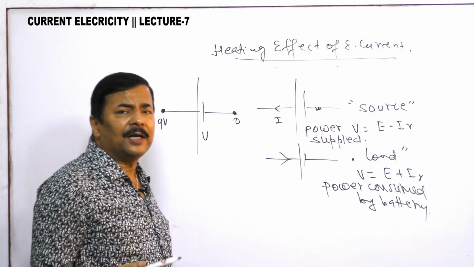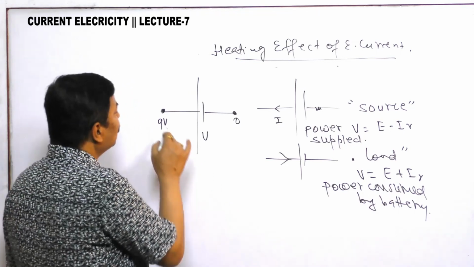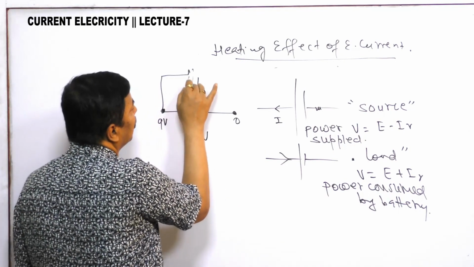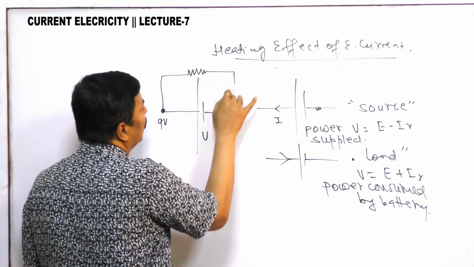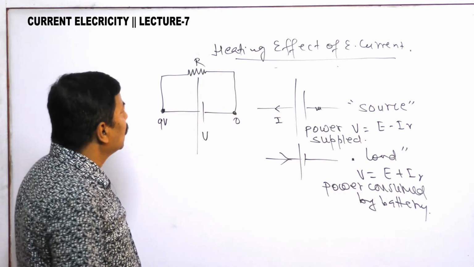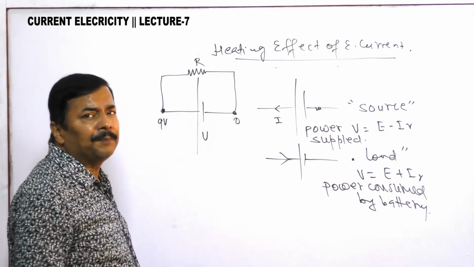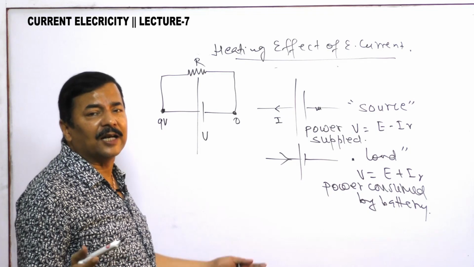Then what does it do with that energy? It gives that energy to the external resistor. To this resistor it has given the energy, so the resistor uses this energy and provides us heat, light and other things.